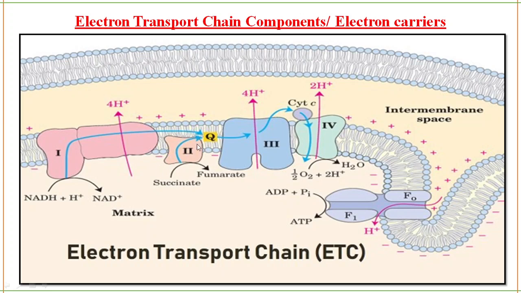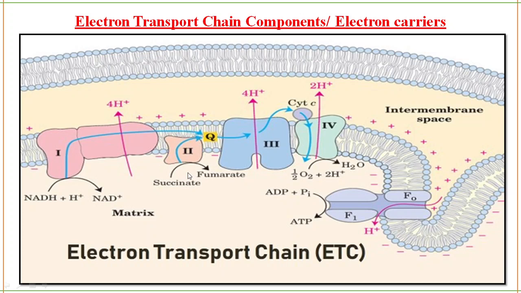So let's move on to complex 2. Complex 2 is called succinate reductase. In this complex, FADH2, which is formed right from the TCA cycle, will be oxidized to FAD. And the electrons here again will be going to coenzyme Q, which we call ubiquinone. Also, you can see the TCA cycle. You have one step where succinate is converted to fumarate.